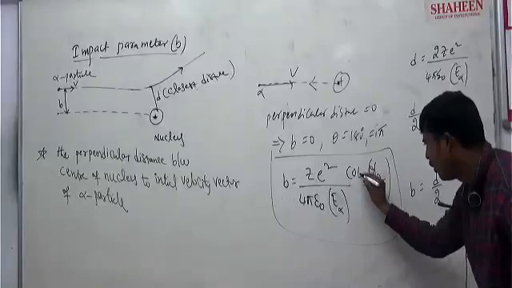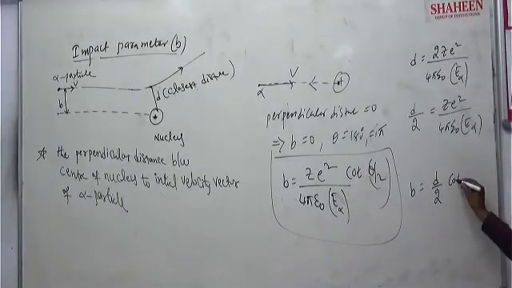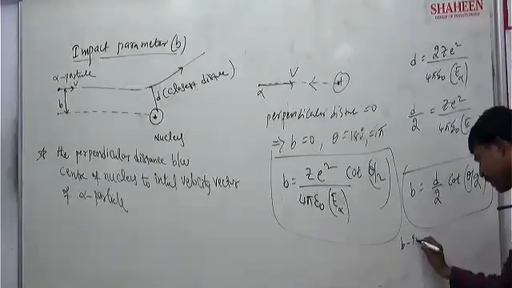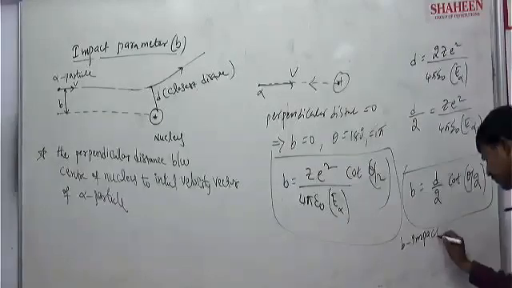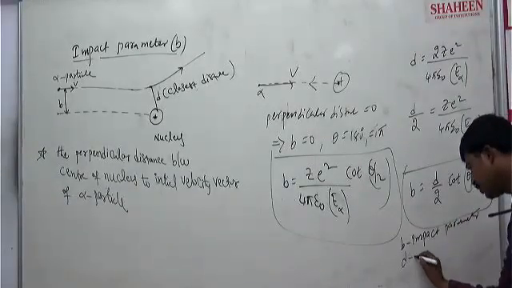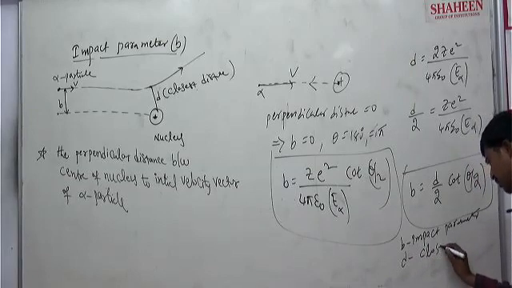Cot theta by 2. Theta is the angle of scattering. B is the impact parameter. D is the closest distance.